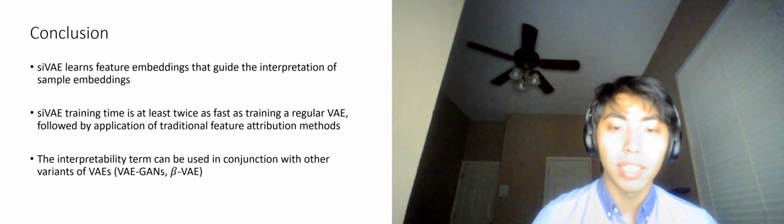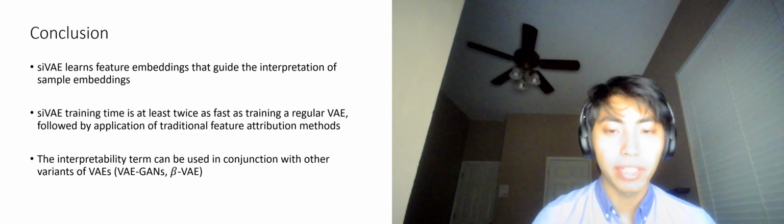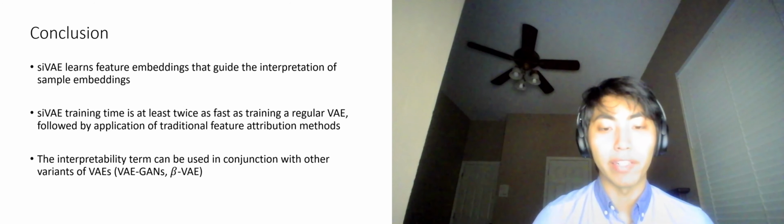To recap, siVAE learns feature embeddings that guide the interpretation of sample embeddings at least twice as fast as it would take for traditional feature attribution methods. In addition, the interpretability term could be used in conjunction with other variants of VAEs.